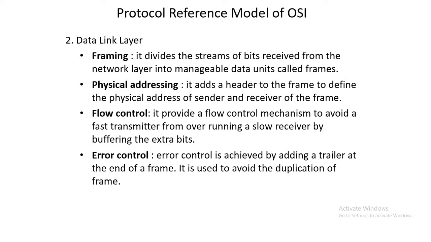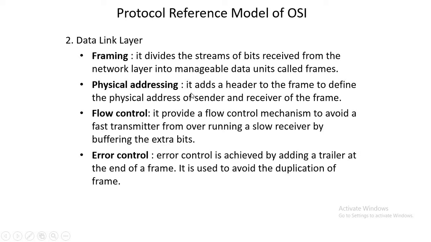Same thing, whenever the data link layer is dealing with the network layer, it receives the data from the network layer as data packets. Get it? The data link layer will receive the data packets from the network layer and convert them into individual frames. So framing is a characteristic which is carried out by the data link layer.